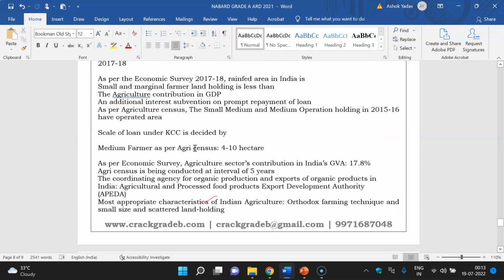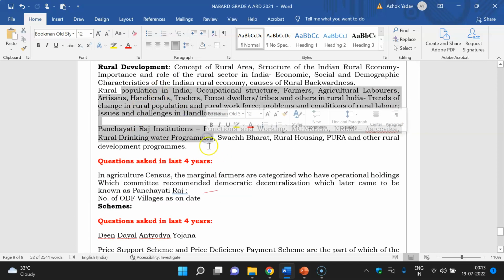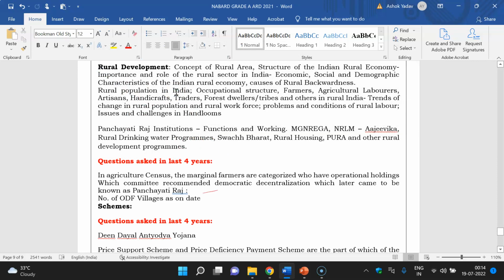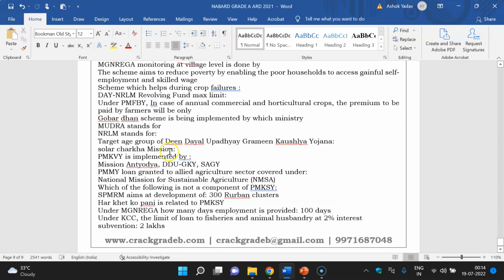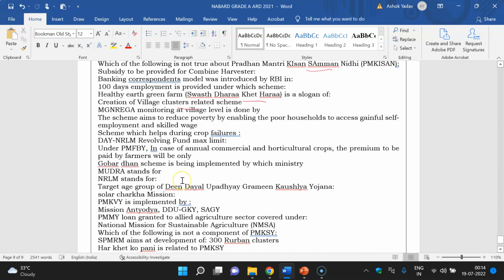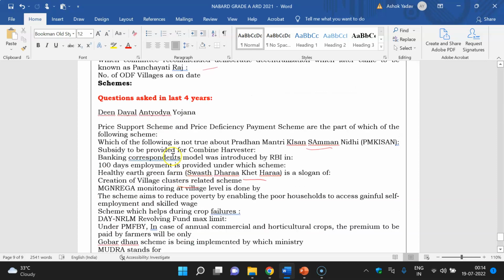There is a website, so you can read from there, but for those who are our subscribers, we are providing all the important data and statistics in our content, so you don't have to refer to any other source or website. Government schemes we are covering from the official website. In this chapter mainly the schemes will be asked, and the Panchayati Raj 73rd Amendment Act and various Panchayati Raj related terminology you have to study. Questions have been asked related to schemes, mainly rural development schemes, and some agriculture schemes. In this paper, ARD, they will ask.